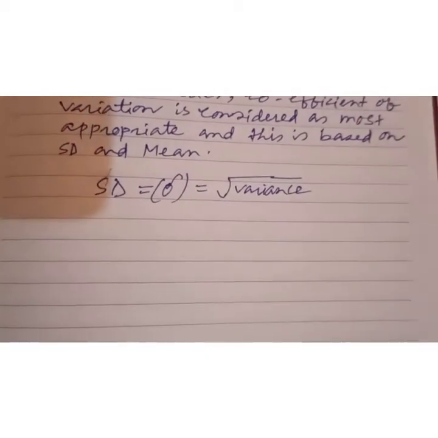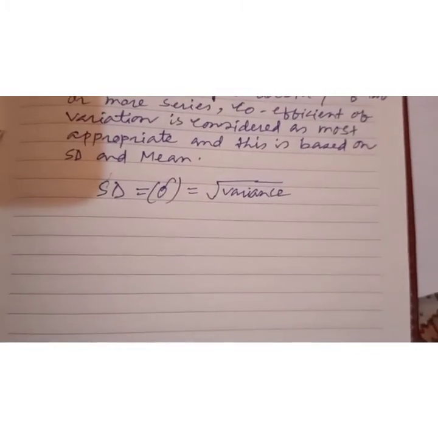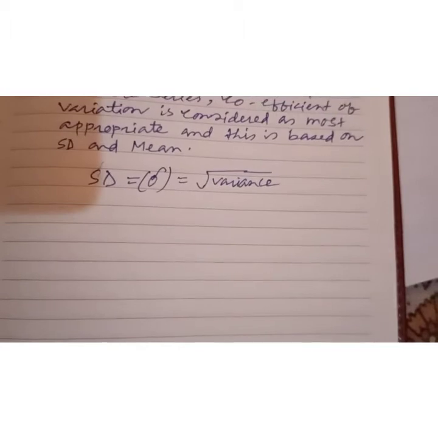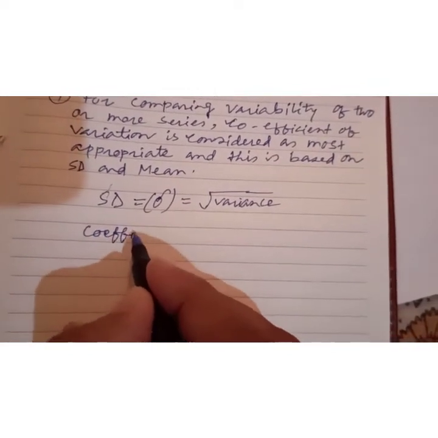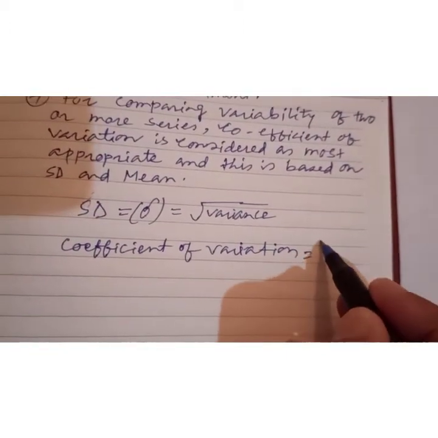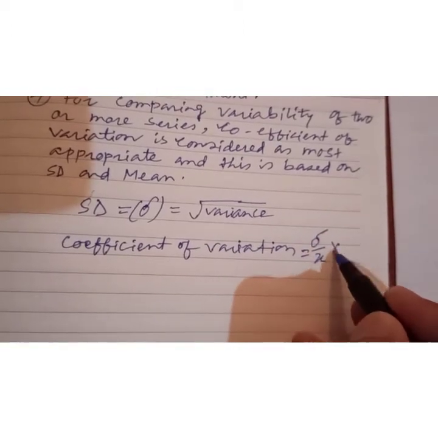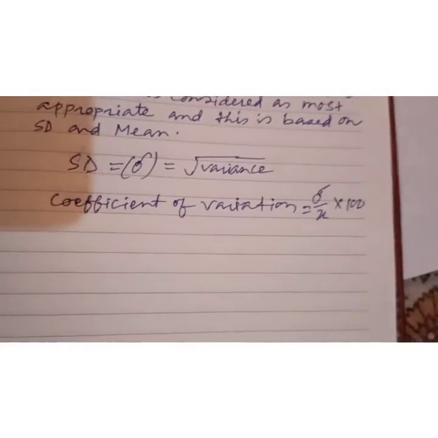So, first the definition of coefficient of variation. It is a relative measure of dispersion. It is 100 times the coefficient of dispersion based on standard deviation. So it can be expressed as: coefficient of variation equals sigma by x bar into 100. Here sigma is the standard deviation.